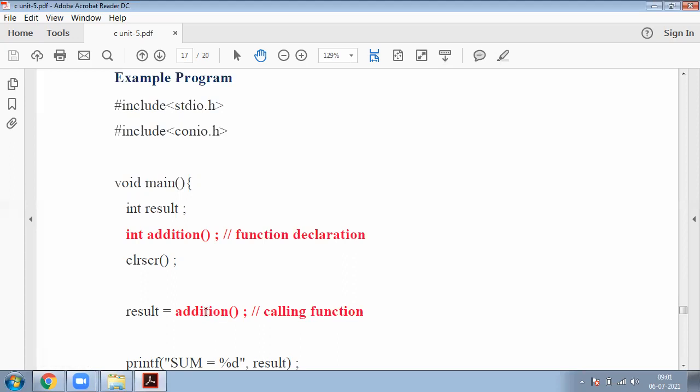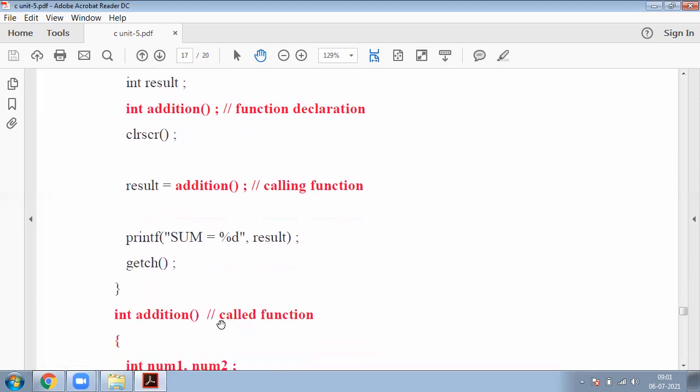So whenever this particular function is executed, the answer is assigned to my result variable. Now printf sum equal to percentage d, the result. Now this is my output, and this is the end of my main program.